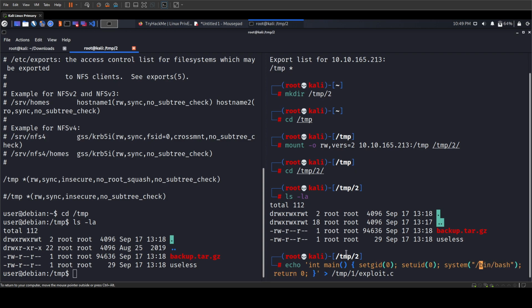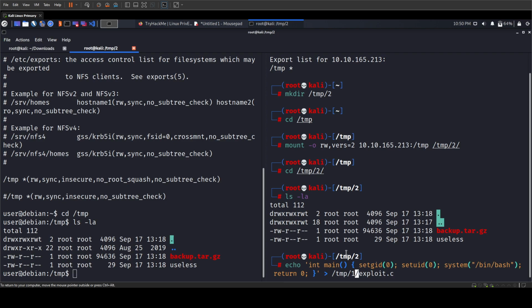So let me explain it to you word by word. First, we are using echo to create a new file. And after that, we have this main function. In the main function, we are setting the GID and the UID to 0. That means we are setting it to root. After that, we are executing a system command, /bin/bash, and that's it. And then return 0. This means this particular script is going to run /bin/bash with root privileges.